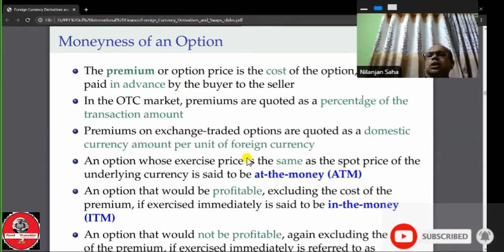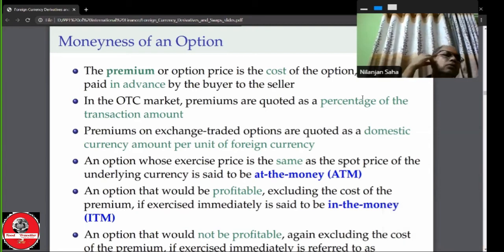Whether we are buying a put option or a call option, we have to pay the option price in advance to the writer, the seller or grantor. In the OTC market, premiums are quoted as a percentage of the transaction amount. In the OTC, over the counter market, the options are not traded in an organized exchange, like the futures contracts are traded in the organized exchange. Options are normally traded still.